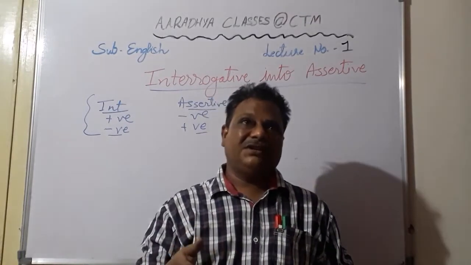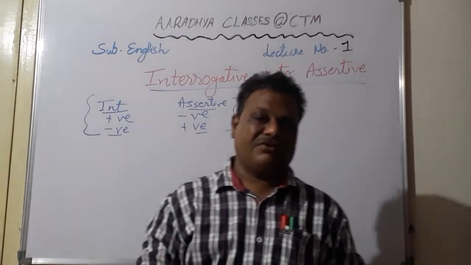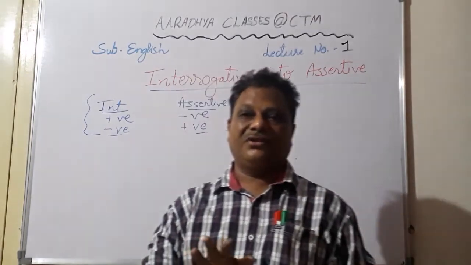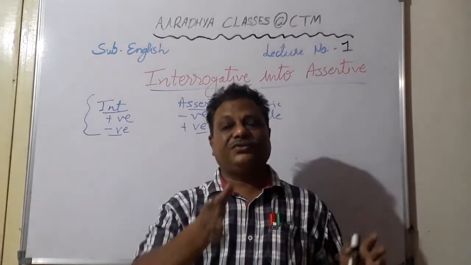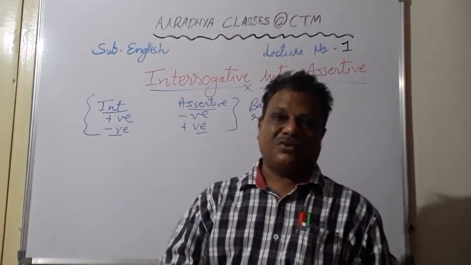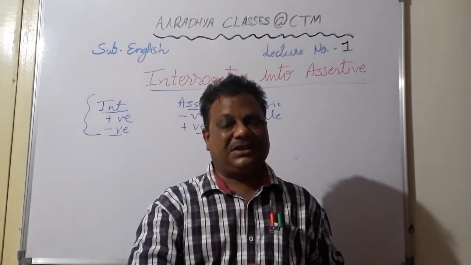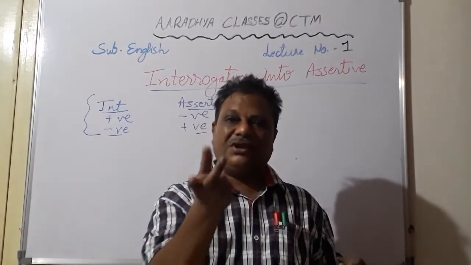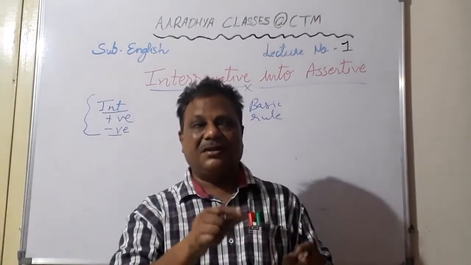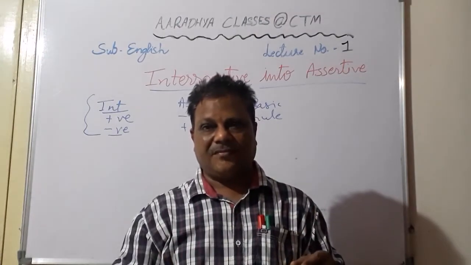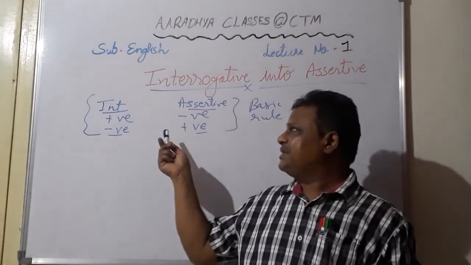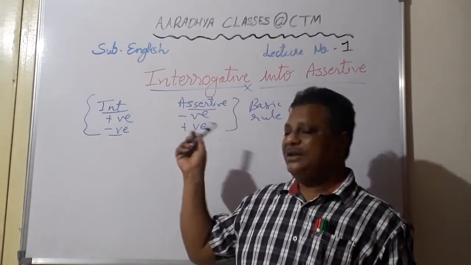Okay, similarly same thing happens in auxiliaries also. Now auxiliaries means can, could, may, might, should, would, all these are called auxiliaries. So there also you are supposed to use the same auxiliary. For example, you must follow the rules. So must is given over here as an auxiliary. So here students, must only you are supposed to use in making interrogative. That we will bring front. Mustn't you follow the rules? Okay. So in the end we will put a question tag. So the same basic rule is applicable over here also.